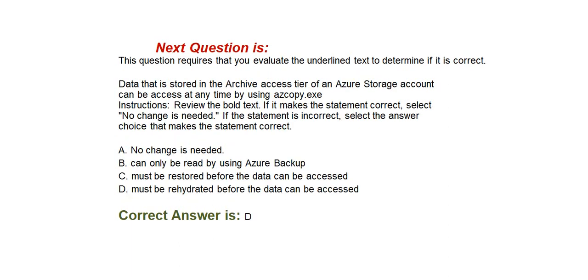Next question is this question requires that you evaluate the underlined text to determine if it is correct. Data that is stored in the archive access tier of an Azure storage account can be accessed at any time by using azcopy.exe. Options are option A, no changes needed. Option B, can only be read by using Azure Backup. Option C, must be restored before the data can be accessed. Option D, must be rehydrated before the data can be accessed. Correct answer is option D, must be rehydrated before the data can be accessed.